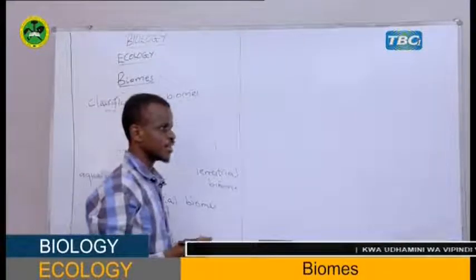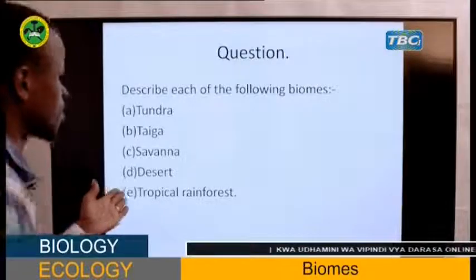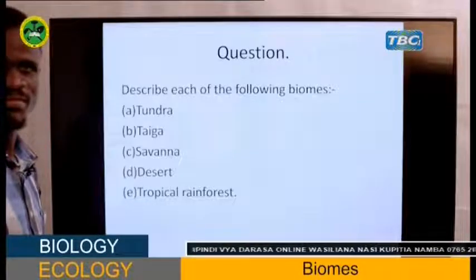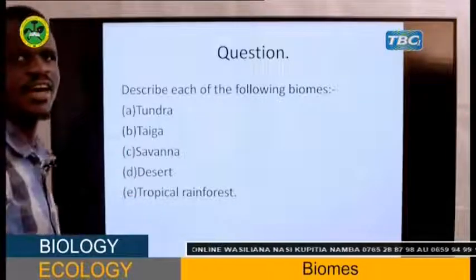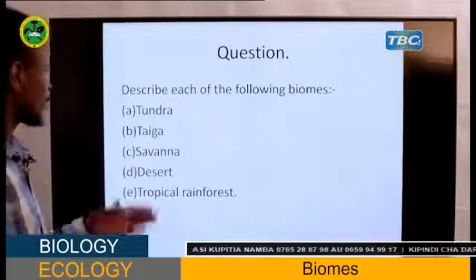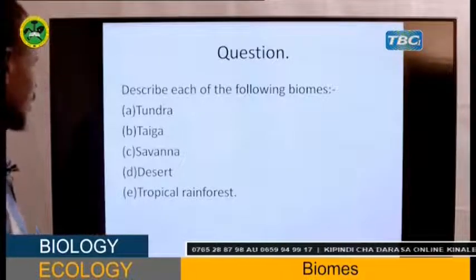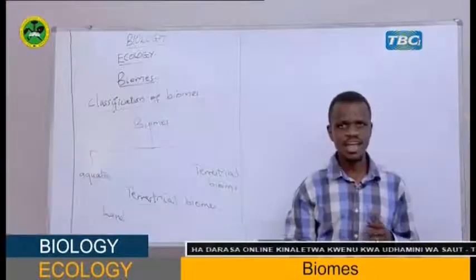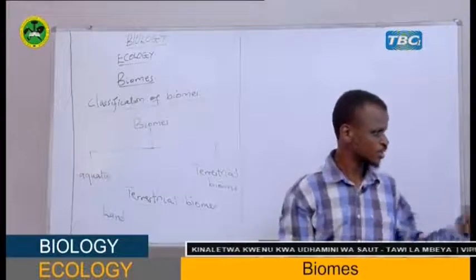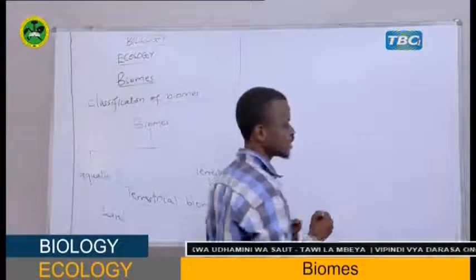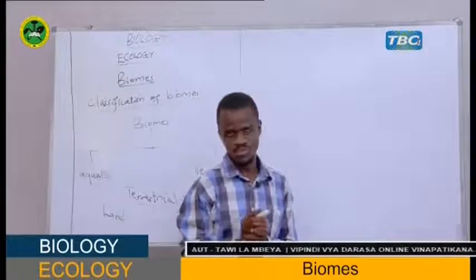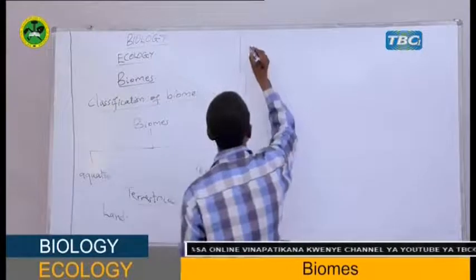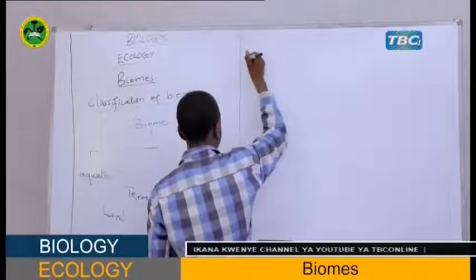Now, in our question, my student started by defining what is a biome. After there, start with the A now, tundra. B, taiga. C, savanna. Desert and tropical rainy forest. Therefore here I will discuss with you all this. And I would like to use a table when discussing with you. Therefore, let me construct a table here, my students.